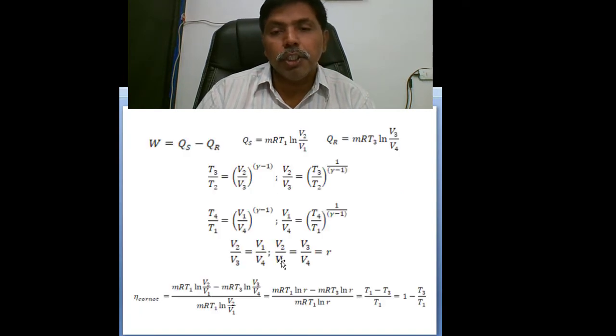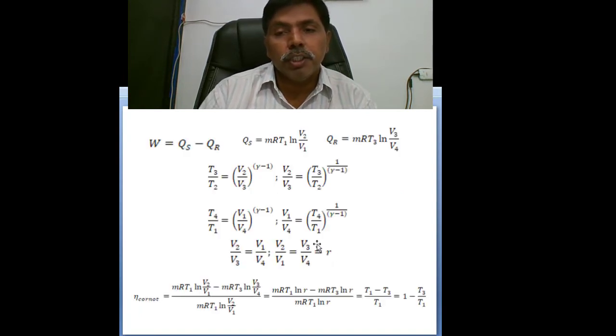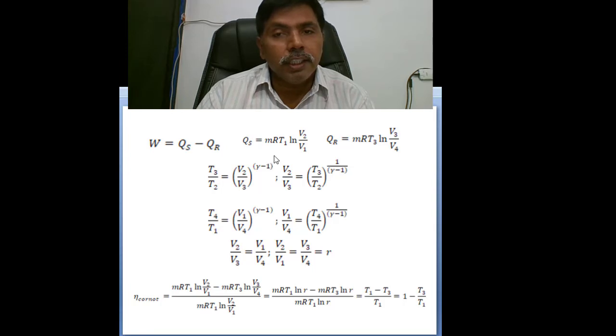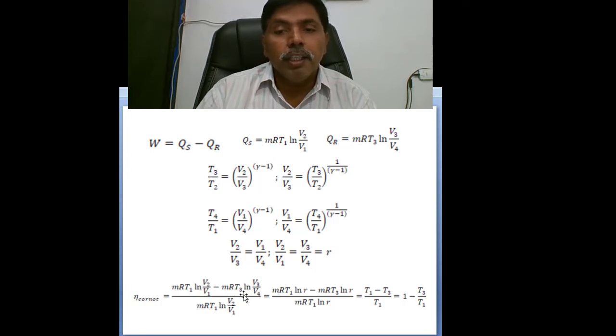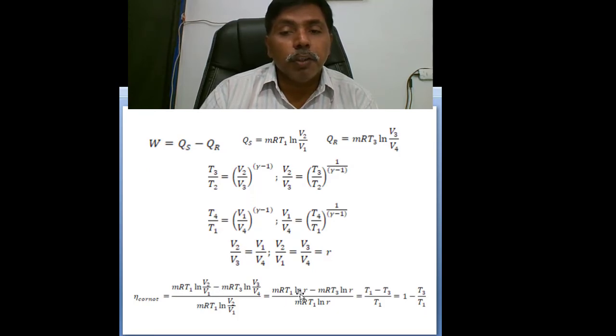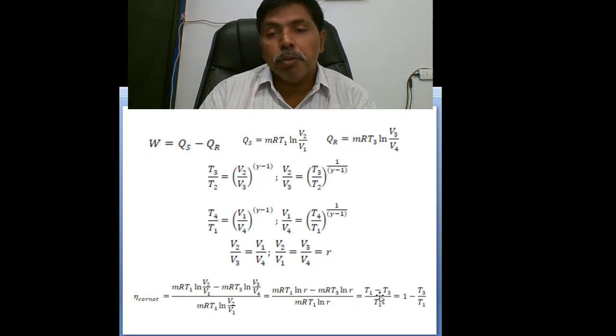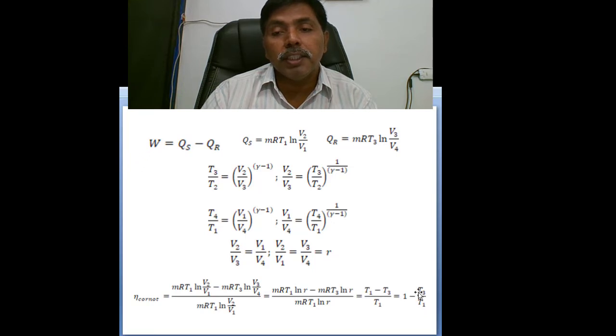Here compression ratio equals expansion ratio, denoted by r. Just I substituted into the same equation. Efficiency of the Carnot cycle is heat supply minus heat rejection divided by heat supply. If compression ratio and expansion ratio are denoted by r, then mRT1 ln r minus mRT3 ln r divided by mRT1 ln r. Automatically mR ln r will cancel. The final equation we get is (T1 minus T3)/T1, or 1 minus T3/T1.